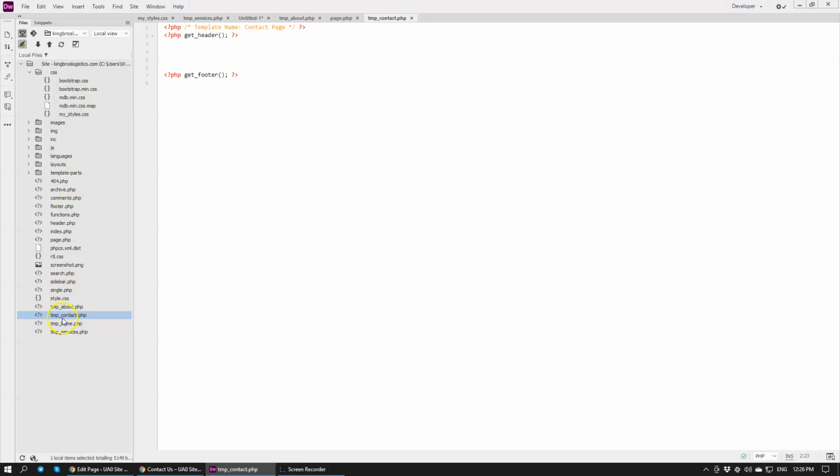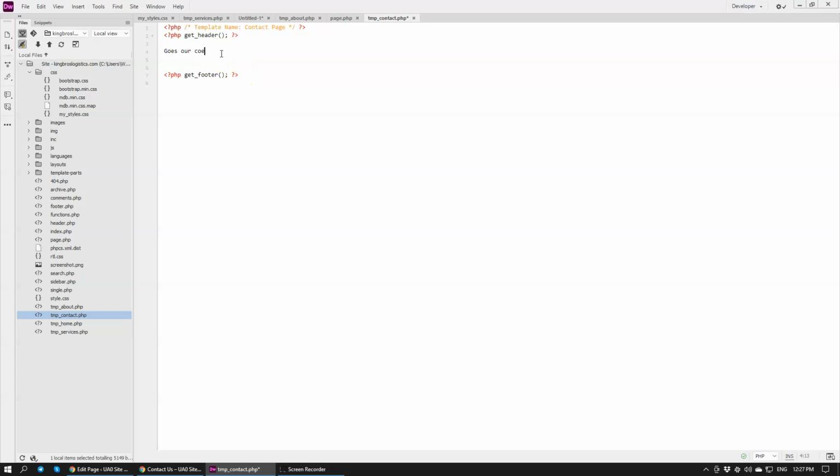We called it temp_contact. You can name it whatever you want, but I like to name it with the actual name of the page, and temp implies that it's a template. In order to make sure that WordPress knows that it's a template, we specify template name, contact page. Done. Add header, add footer, and in between goes our code.